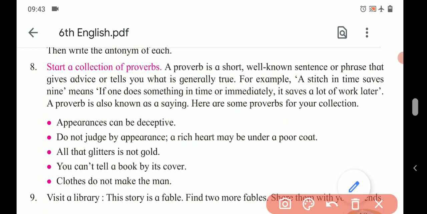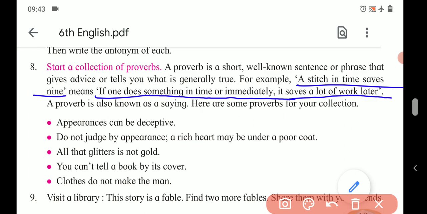Here is one more example. A stitch in time saves 9. What is the meaning of this proverb? See, it is here. If one does something in time or immediately, it saves a lot of work later.